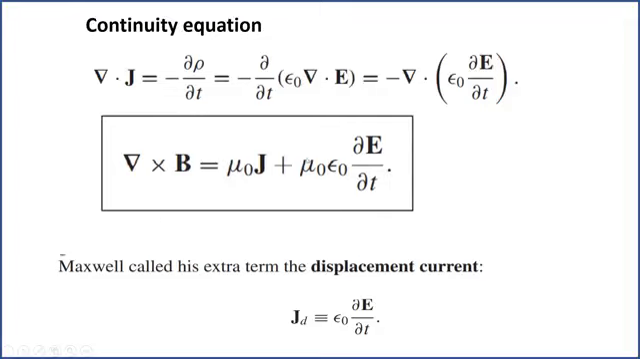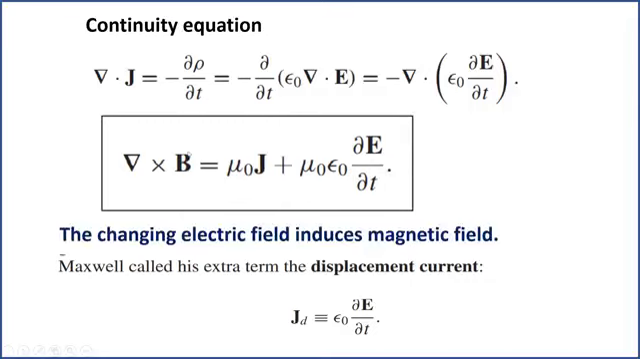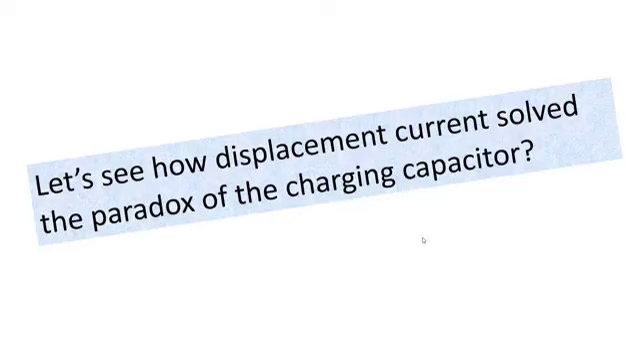And this term which Maxwell added, epsilon naught partial E by partial t, he named it displacement current, though it has nothing to do with the current. And this is J_D, which is equal to epsilon naught partial E by partial t. We call it Maxwell's fixing of Ampere's law. Also, it predicts that a changing electric field induces a magnetic field. Let us see how displacement current solved the paradox of the charging capacitor.